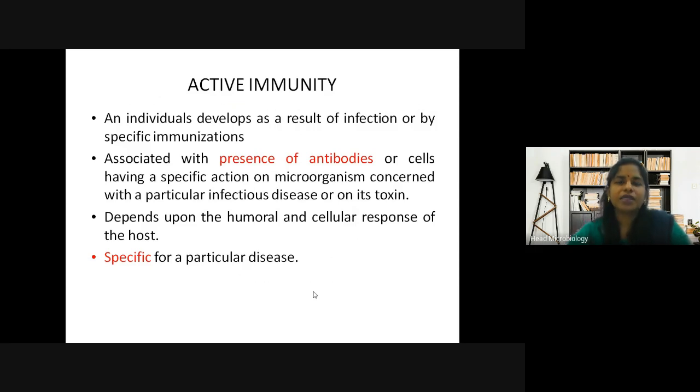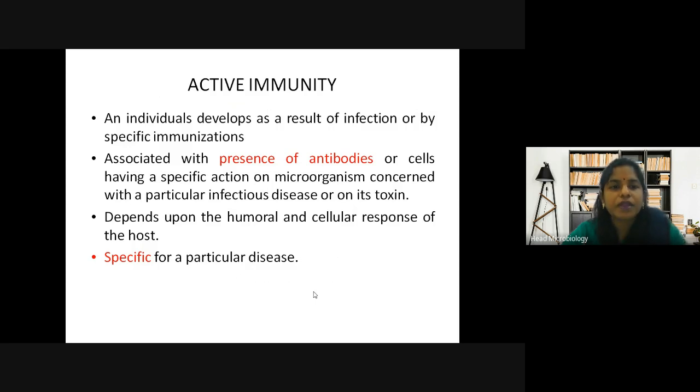Now, about active immunity: an individual develops it as a result of infection or by specific immunization. It is associated with the presence of antibodies or cells having a specific action on microorganisms concerned with a particular infectious disease. So it is specific and it is against a particular infection or a particular antigen.